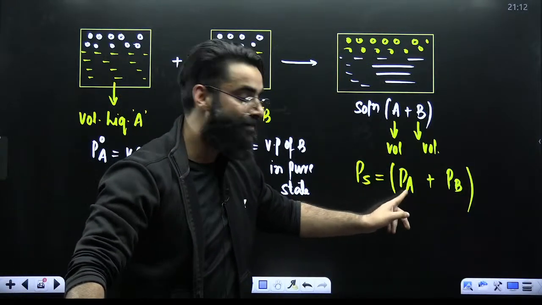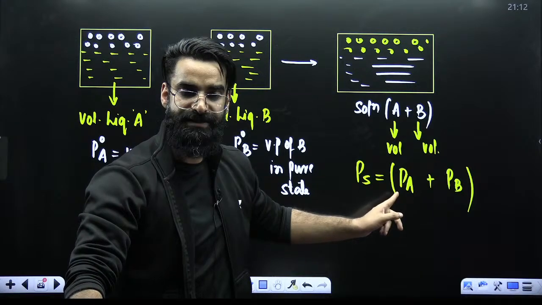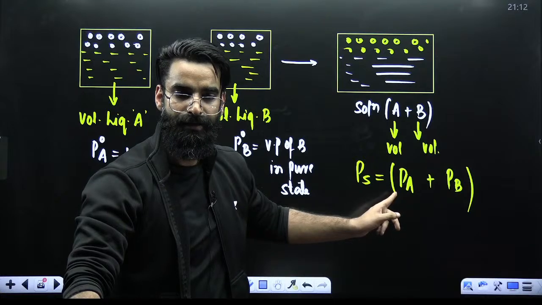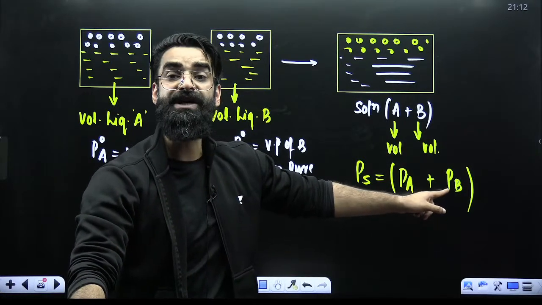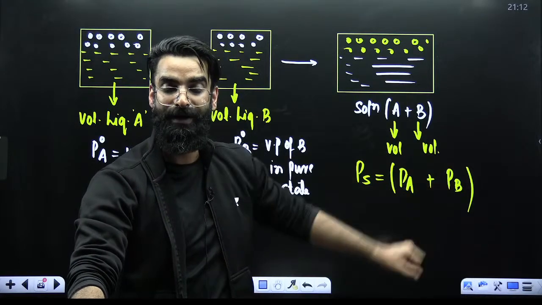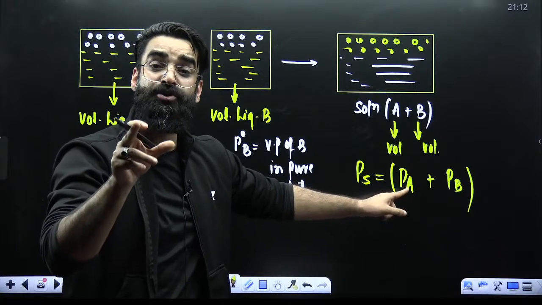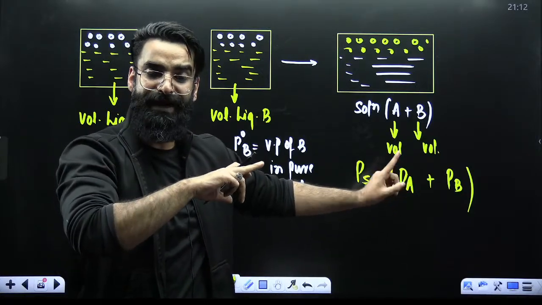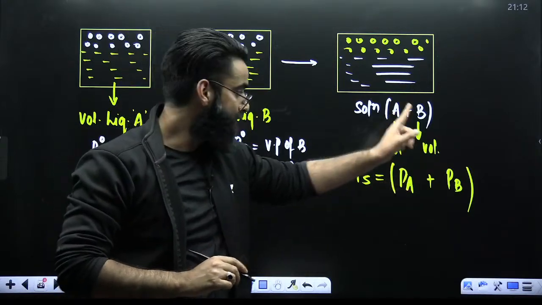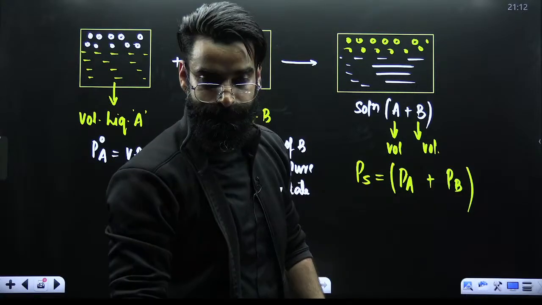What is this PA here? This is what you call as partial vapor pressure of A. Right? This is what you call as partial vapor pressure of B. What does that mean? I would say this PA is the contribution made by the vapors of A towards the total vapor pressure of the solution. This is the contribution made by the vapors of B towards the total vapor pressure of the solution.